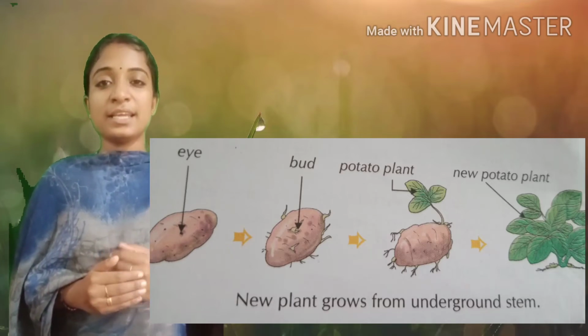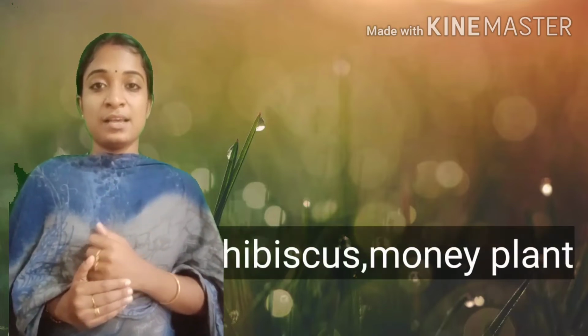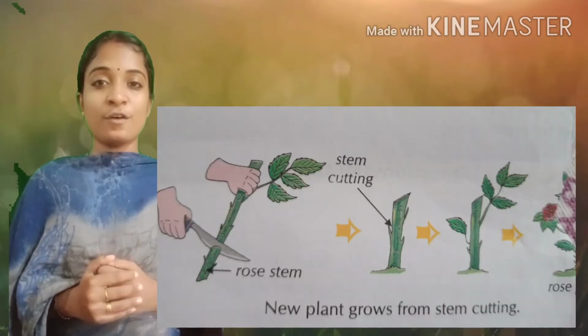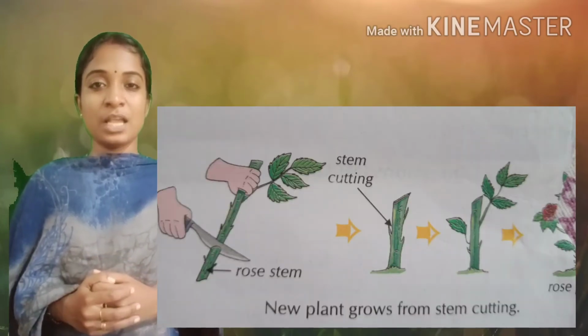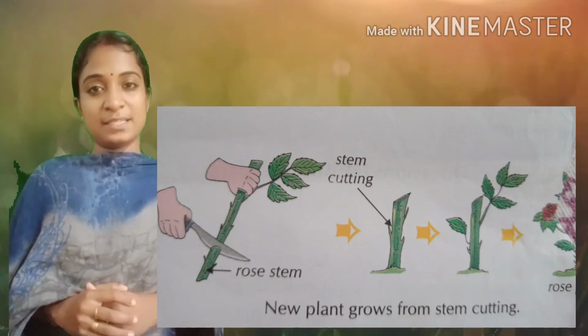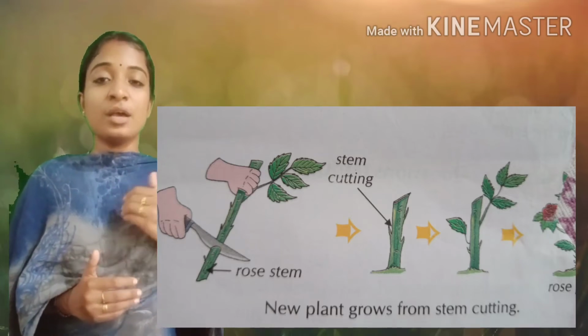In the case of stem, lots of plants are grown using a piece of stem. Examples are roses, hibiscus, money plant, etc. They are grown from pieces of stems. That piece of stem is known as a stem cutting. These stem cuttings can be grown into a new plant.